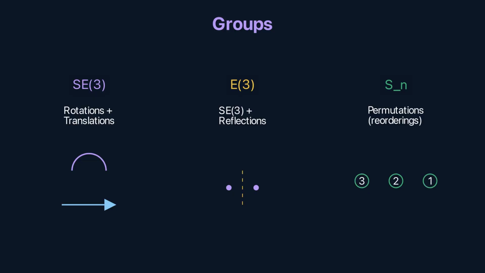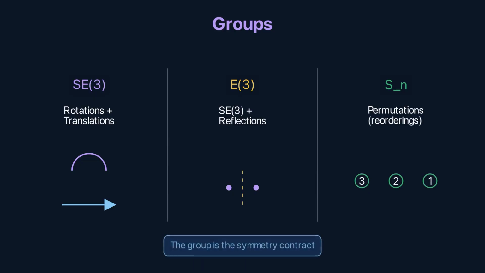Each symmetry group defines a contract. The network's behavior must be consistent with these transformations. The group is the specification of what symmetry means for your problem.